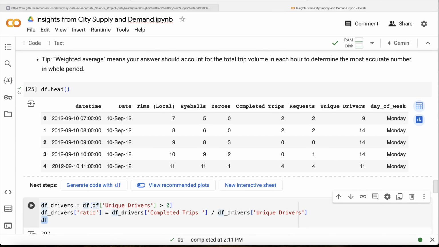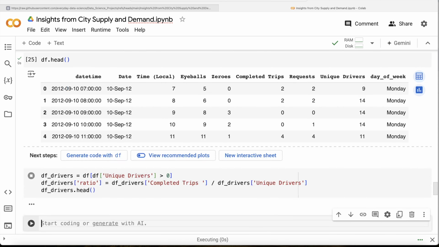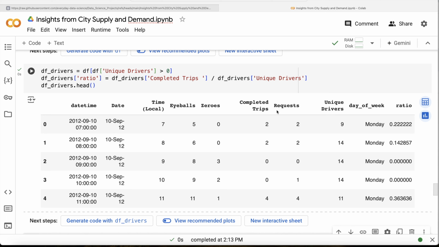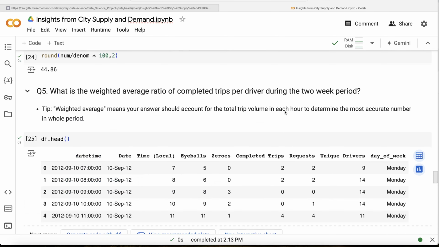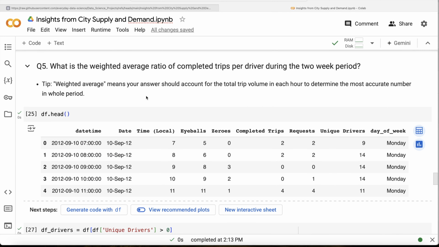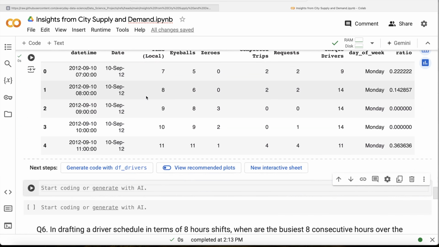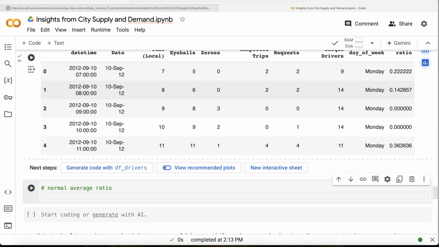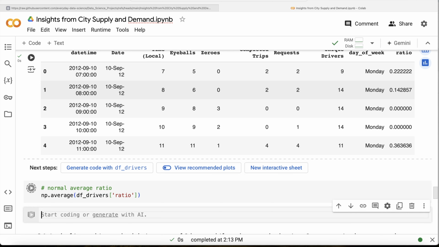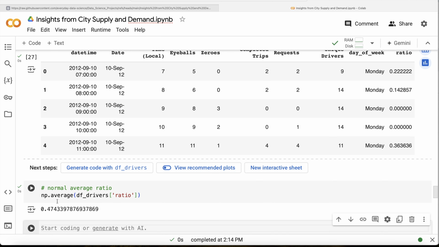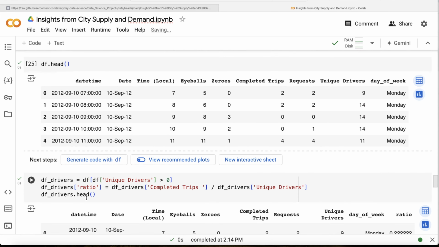And let us see what we have in this df_drivers data frame. So this is the ratio of completed trips to unique drivers. Now the question says, what is the average ratio? We will go to the weighted part, but let's look at what the normal average ratio is going to be. So how do we calculate the normal average? I go ahead and use np.average, take the df_drivers ratio column, and run this. So the normal average ratio is going to be 0.4743, but the question asks us to do a weighted average.